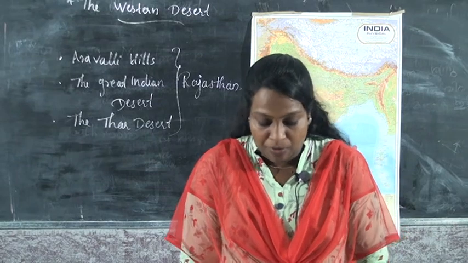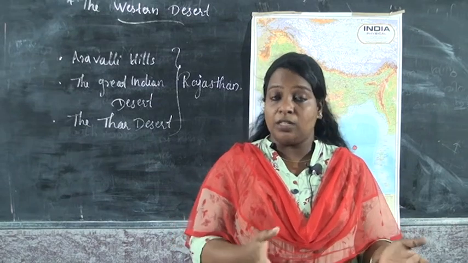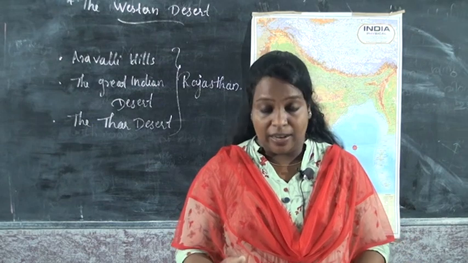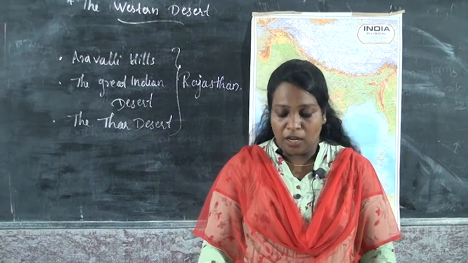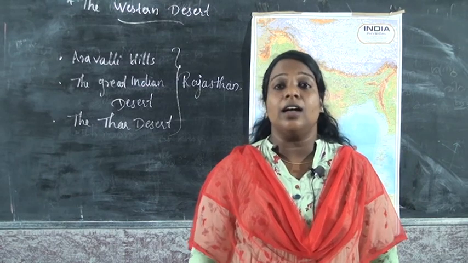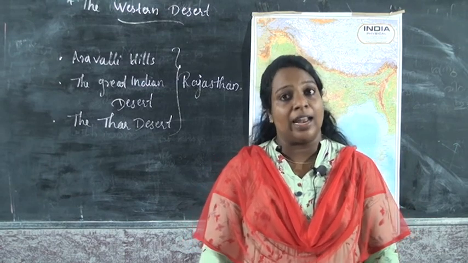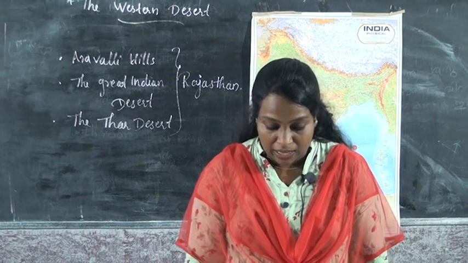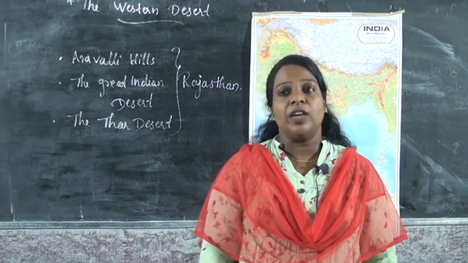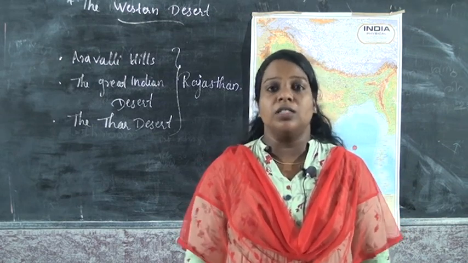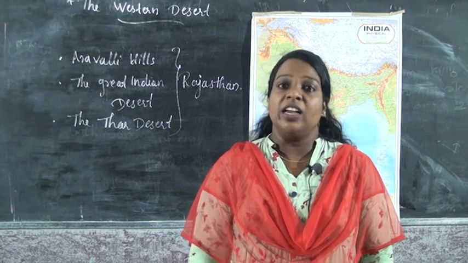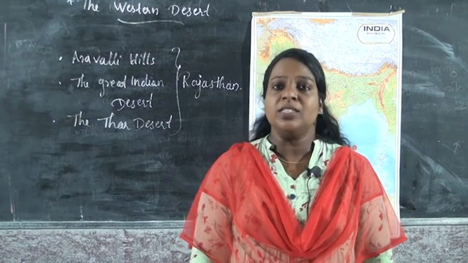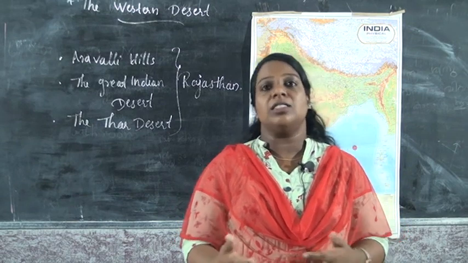And water from river, one of the important rivers flowing from there is the Satluj river. Satluj water has been brought to the desert through the Indira Gandhi Canal, one of the important canals from there. And this canal is very useful to the farmers to cultivate the crops and for irrigation also. For this purpose they are depending on these canals.